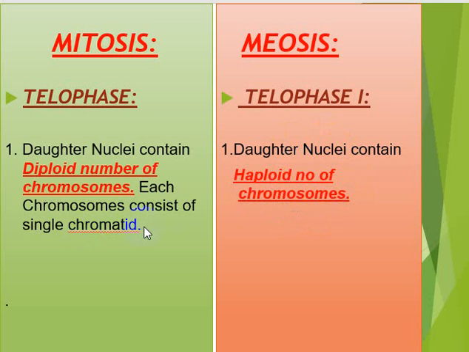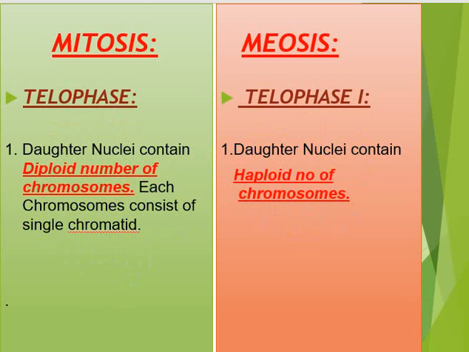In mitosis only a single chromatid represents the chromosome, but here it is not single chromatids. That is the difference. This is haploid, that is half the number from the parent cell, and this is diploid, that is equal as per the parent cell.